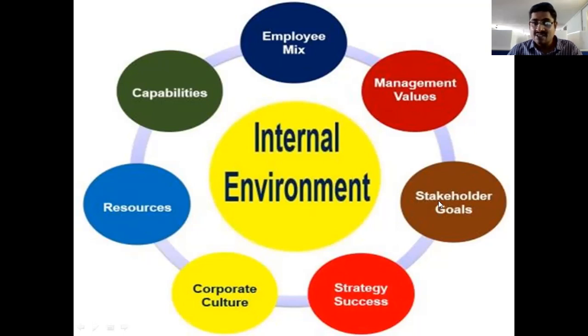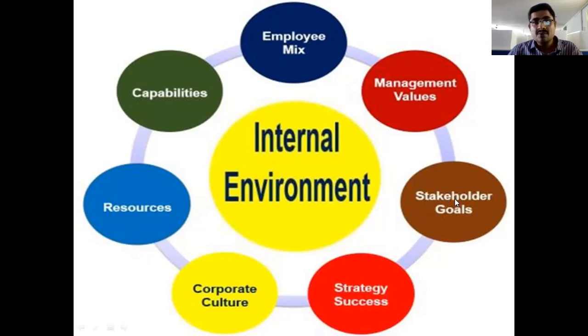And the next thing is stakeholders and their goals. Stakeholders means people or human beings belonging to the company, right? In the stakeholders, simply we can have equity shareholders, preference shareholders, and debentures.